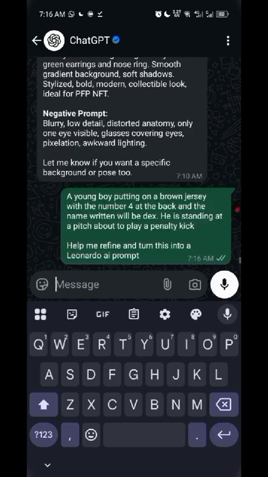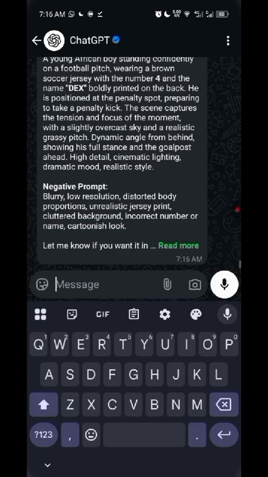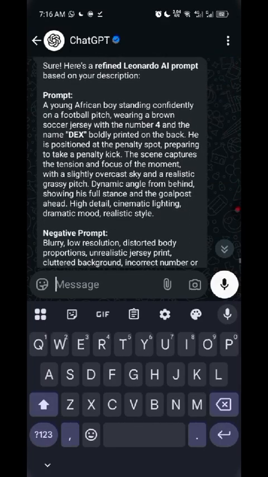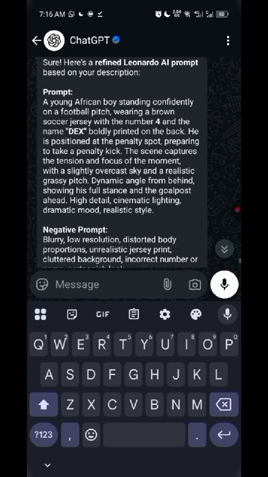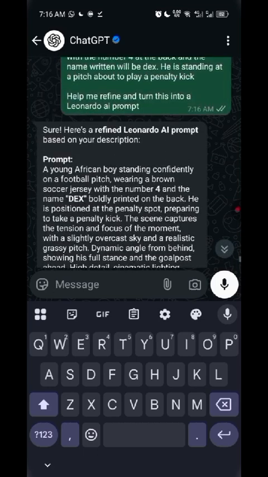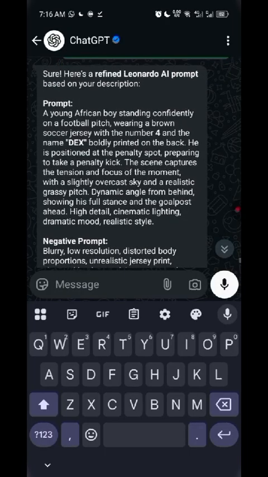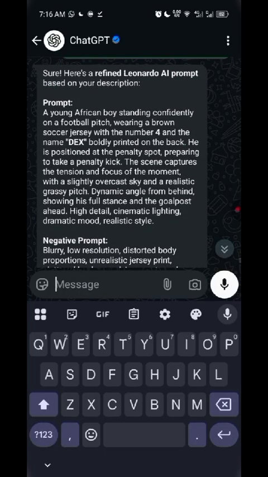So that's actually that. So this is a young African boy wearing the brown soccer jersey, standing at the penalty spot, trying to take a penalty kick, to capture the attention and focus on the moment.